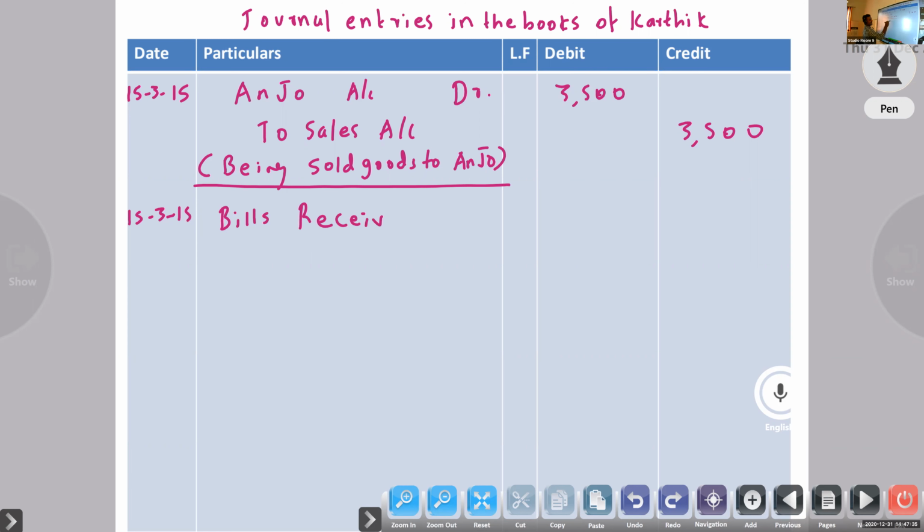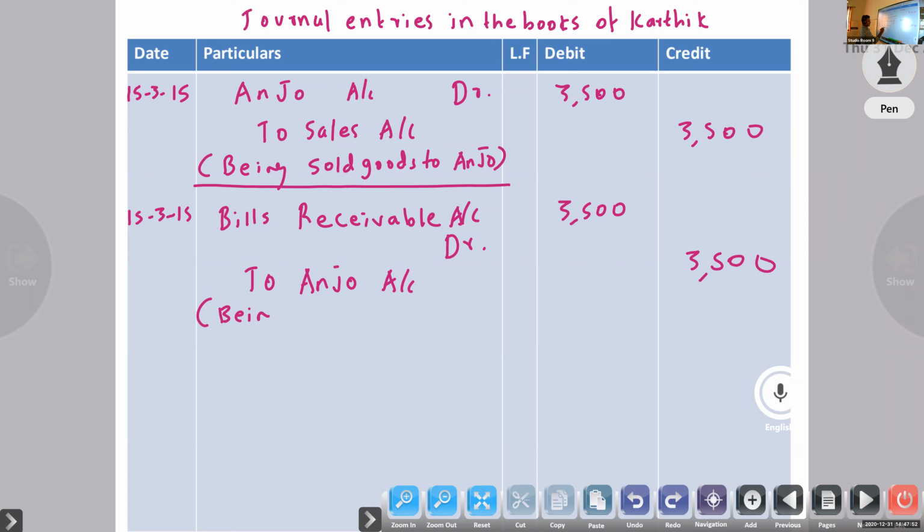Bills receivable account to Anjo, same amount 3,500. Being acceptance received.